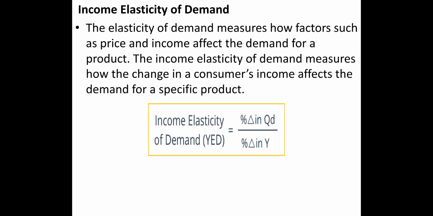So instead of consuming 10 soda bottles, he would want to consume 12 to 13 bottles. Which means that the change in income of a person causes a change in quantity demanded. So this is reflected by income elasticity of demand.